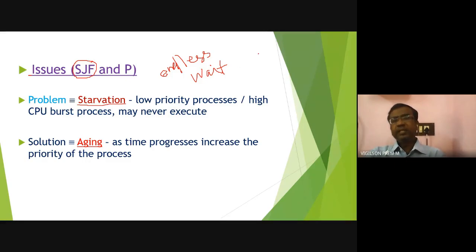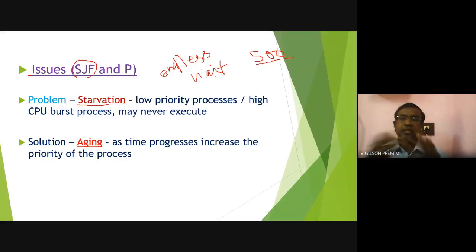Consider a job with a CPU burst time of 500 seconds. It arrives at the ready queue after some time. Before that, some processes are already executing. Assume three processes are already in the ready queue, and this is the fourth process.